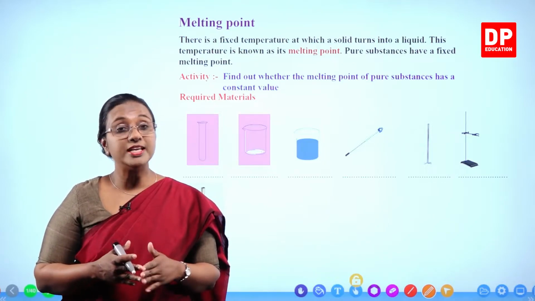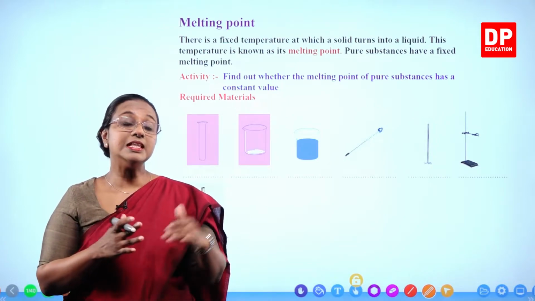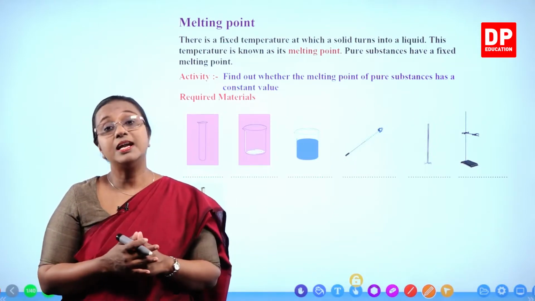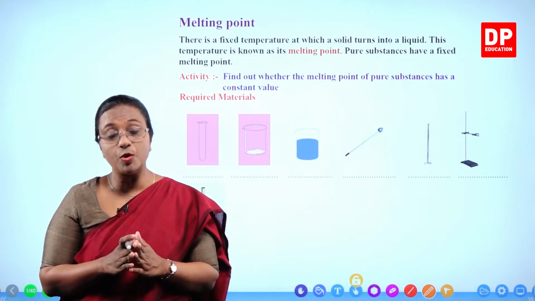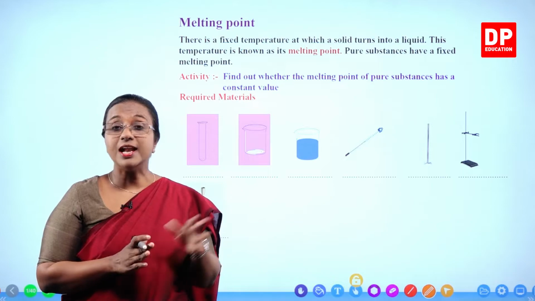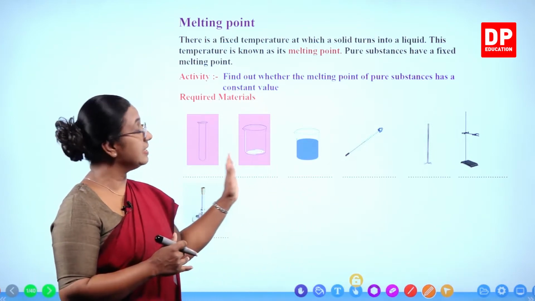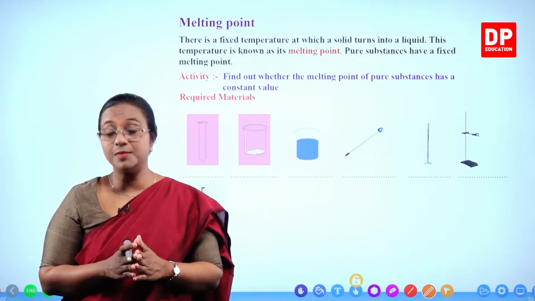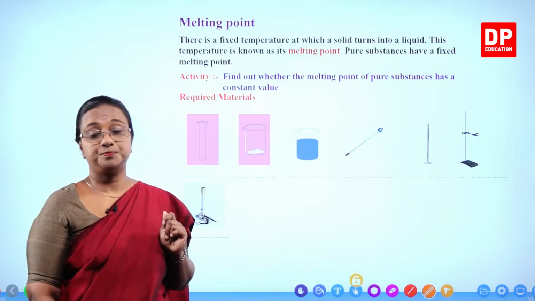The density of pure water is 1 gram per centimeter cube. So if we see that a water sample has a density of 1 gram per centimeter cube, we can say it is pure water. Similar to that, there are many other physical properties, and I told you all I will be discussing some more such physical properties. So the next property is melting point.